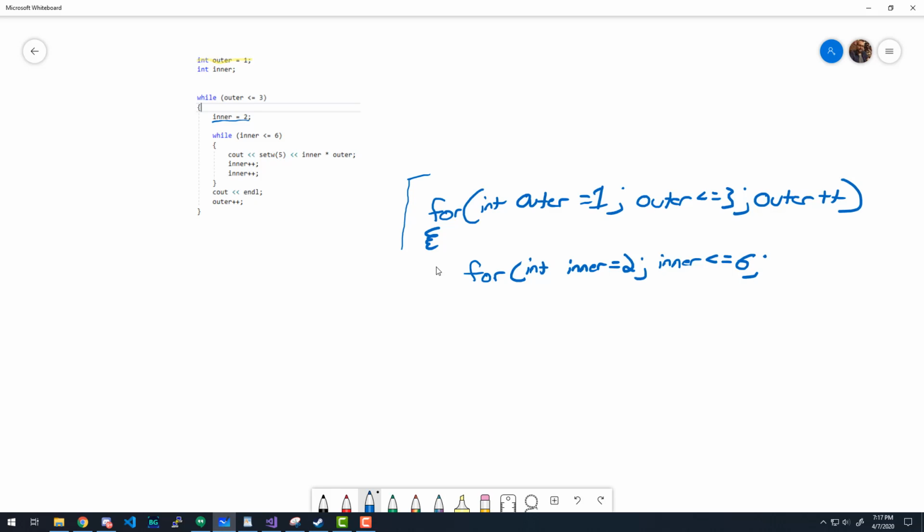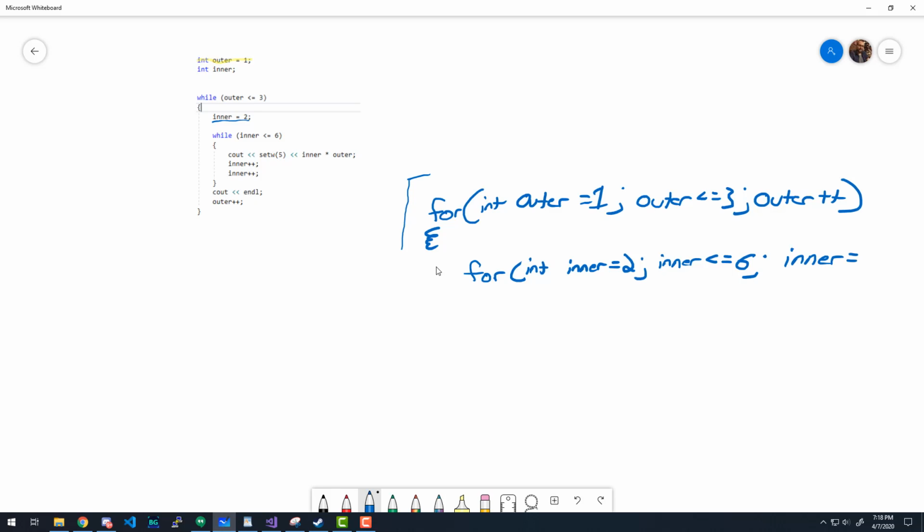Okay, good. Now, what is our modify LCV here? Inner plus 2. Like that? Yes. No. That was a trick. You fell for it. You would have to do inner equals inner plus 2, right? To set it.